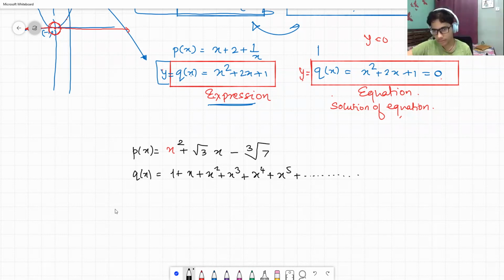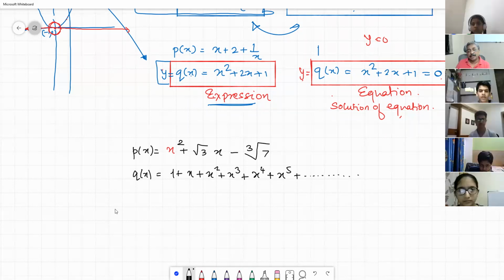Yes, sir. Then what is the degree of that polynomial? Sir, I think it is not a polynomial. First you say yes and then when I ask the second question, you say no. I was saying it was not a polynomial. Rudra was saying it is not a polynomial. Infinity is the degree. Infinity, or n tending towards infinity. N is the degree of that polynomial.